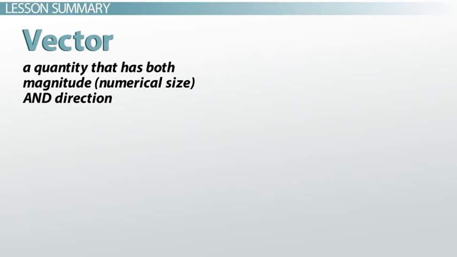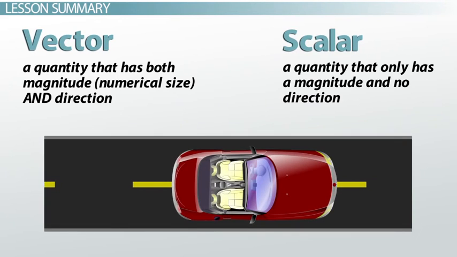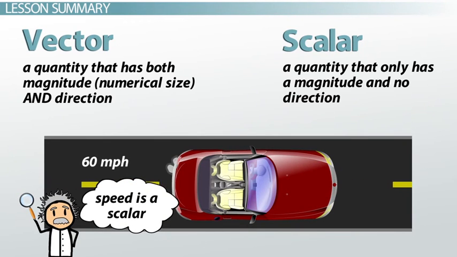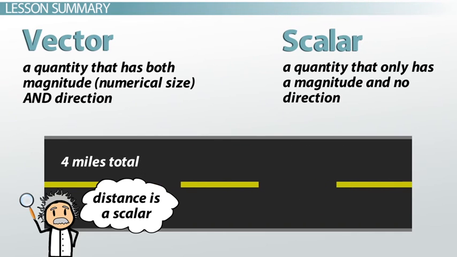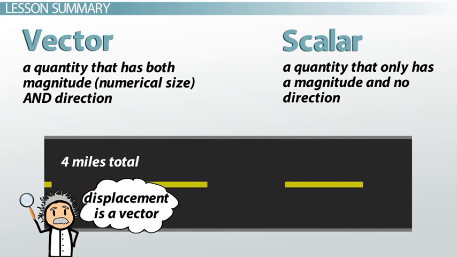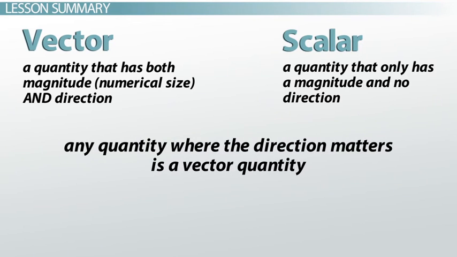A vector is a quantity that has both magnitude, numerical size, and direction. This is the opposite of a scalar, which is a quantity that only has magnitude and no direction. Speed is a scalar, for example 60 miles an hour. Velocity is a vector, 60 miles per hour north. Distance is a scalar, 4 miles total. Displacement is a vector, 2 miles away from your starting position. Any quantity where the direction matters is a vector quantity.